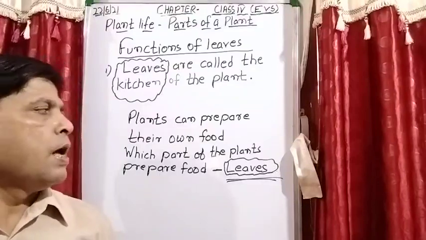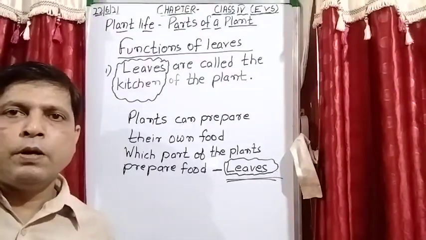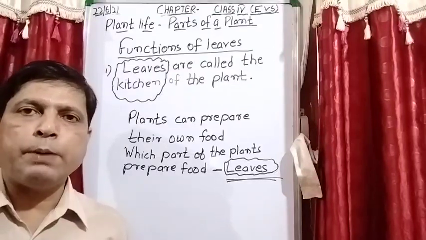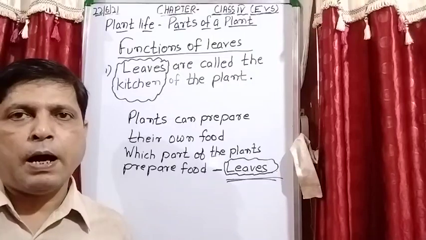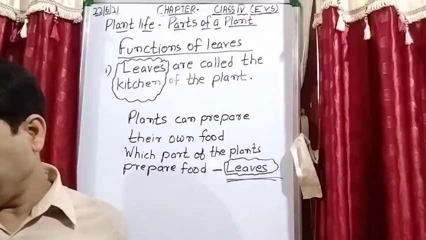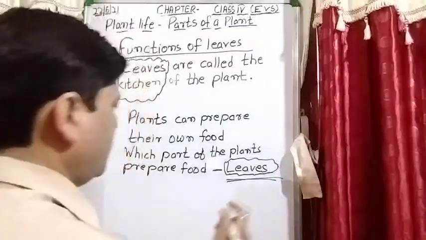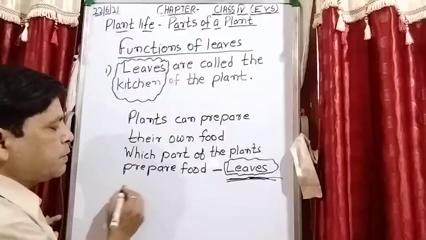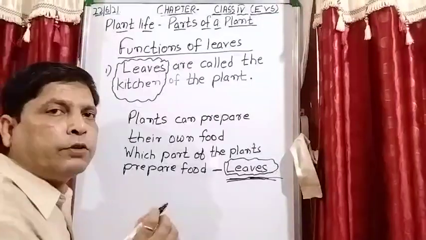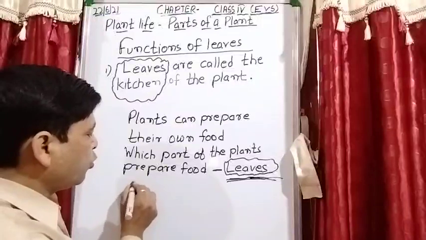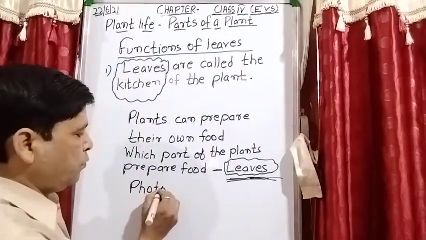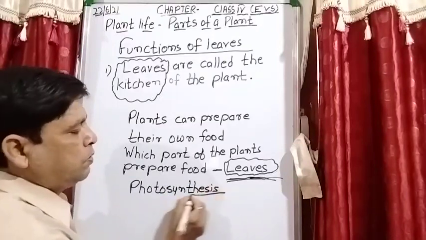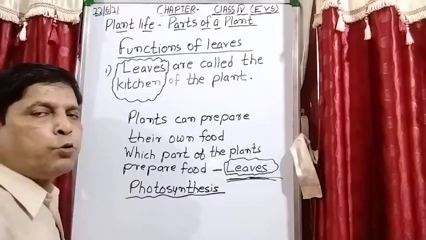And now the next step: the plant prepares its own food. What is the name of the process? Which part of the plant prepares food? Leaves. Leaves prepare their own food, and this process is known as photosynthesis.